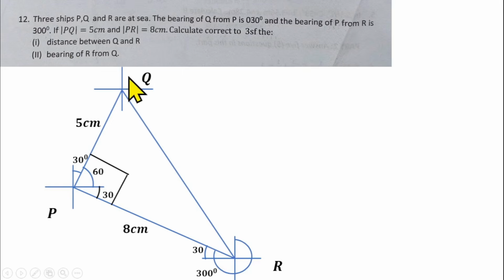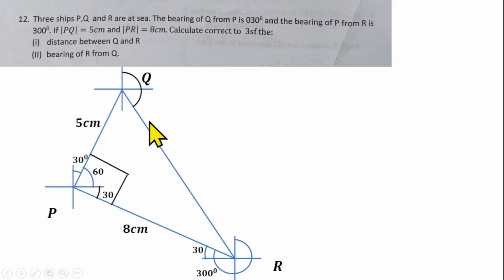That should be the angle from the north to the line that joined them together, which is the angle from here to here. So that's the bearing of R from this point Q. Now, how can we find the angle? That's the next thing to know. How can we find this angle here? Now, what can we do? We can get this small angle that is here.